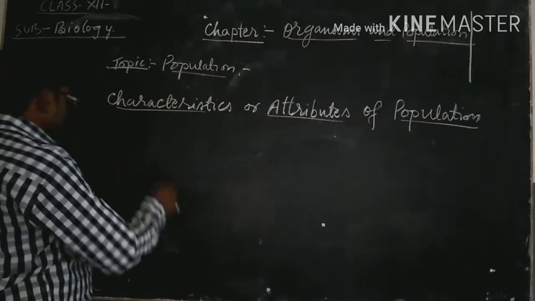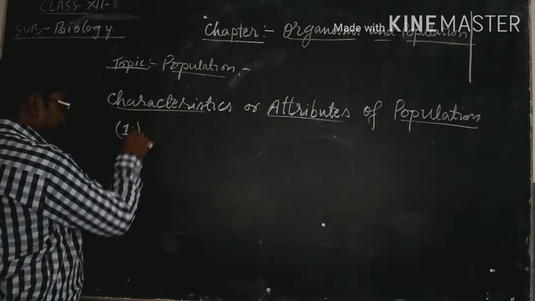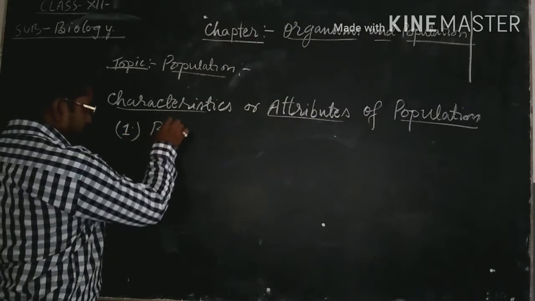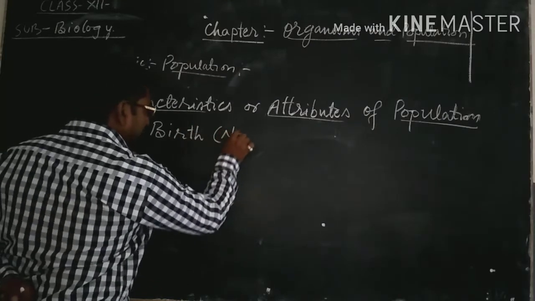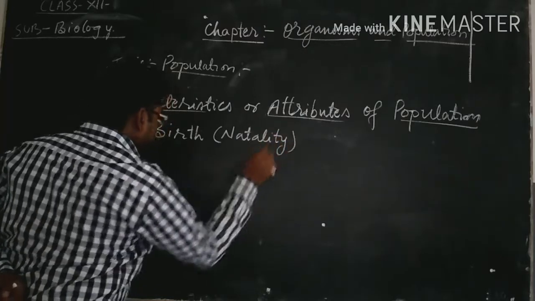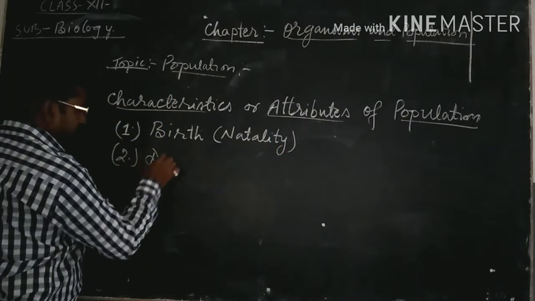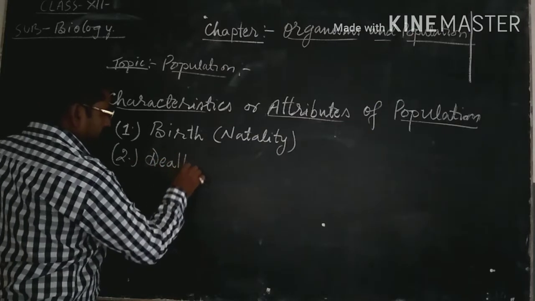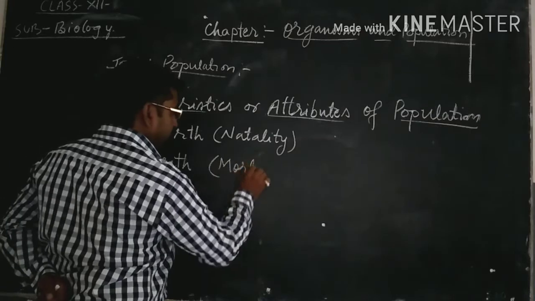The first characteristic feature is birth, or natality. Population has death, and death is also known as mortality.